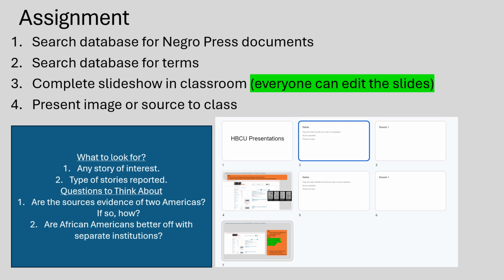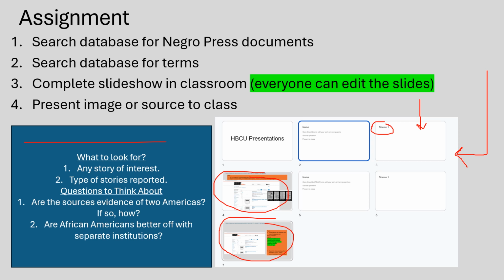To verify your work, we are going to use a Google slideshow. Everybody has the ability to edit this slideshow. There are 2 sections. Section 1 is to look at the newspapers. Section 2 is to look at HBCUs. Every student is going to use one slide, as mentioned here, slide 1, and you are going to place the image here and then be able to come up to the front of the class and explain why you select the image and anything unique.